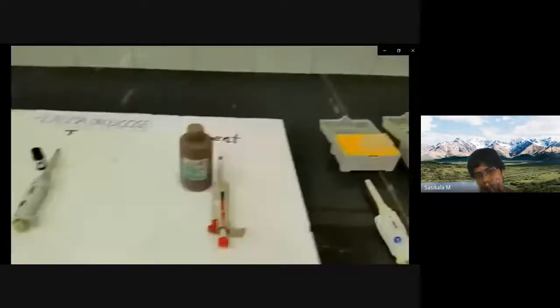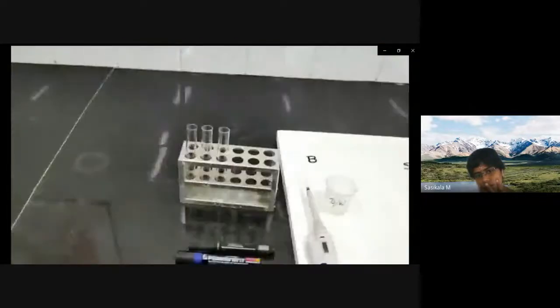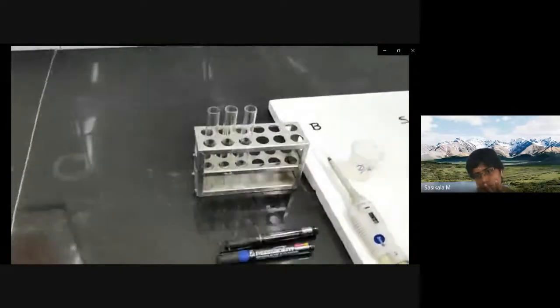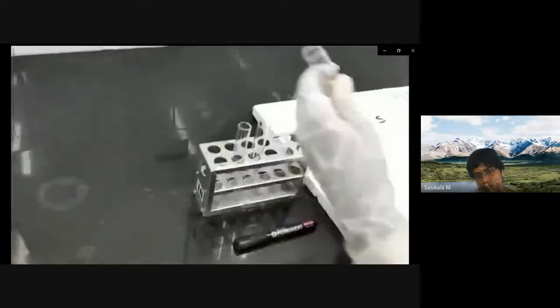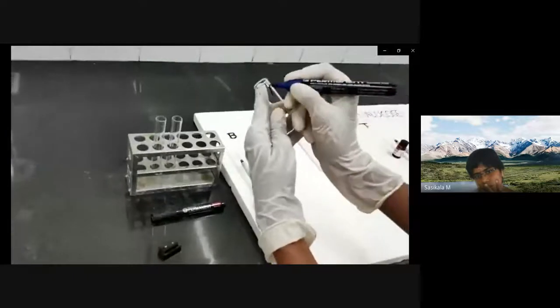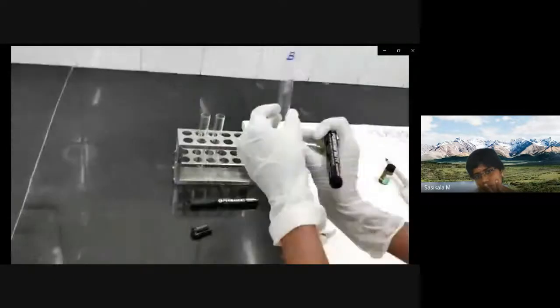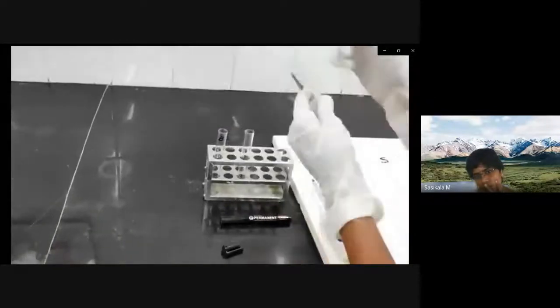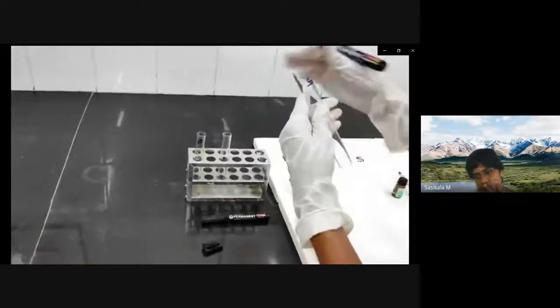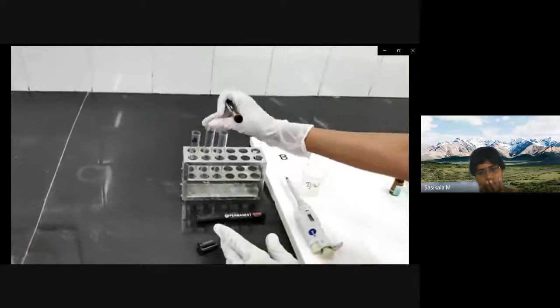The first step for the estimation of plasma glucose is labeling of the test tubes. First, label the test tube as blank. Then label the second test tube as standard. And the third test tube, label it as test.